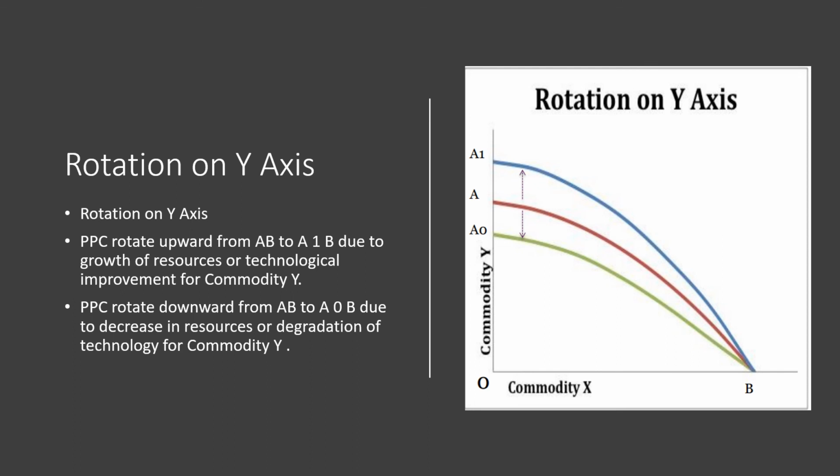So, today we have learned that PPC can shift and rotate as well. And the main reasons are the changes in resources and technology. So, when both the axes change, then PPC shifts, and when only one axis changes, then PPC rotates according to the type of good.